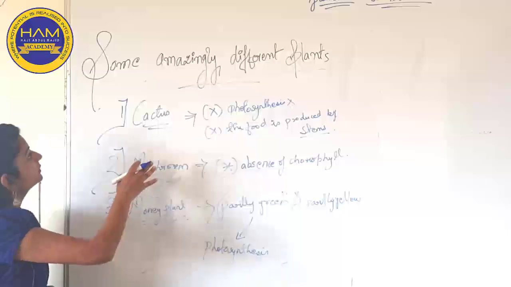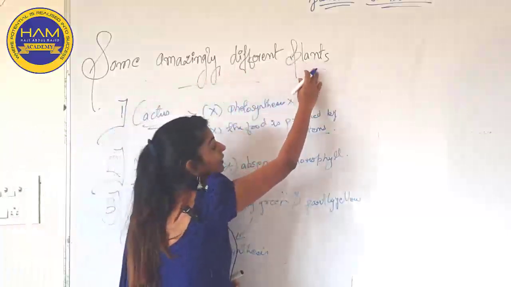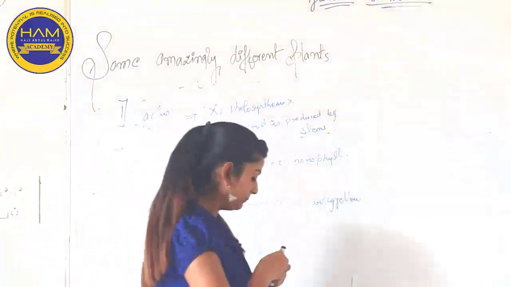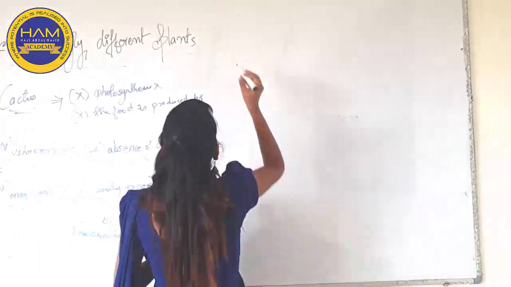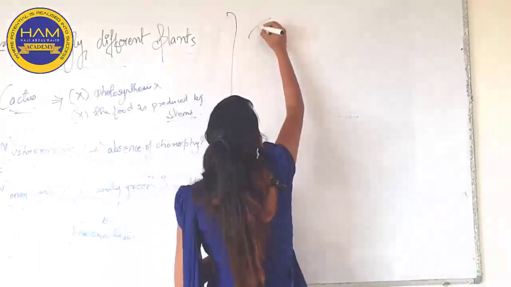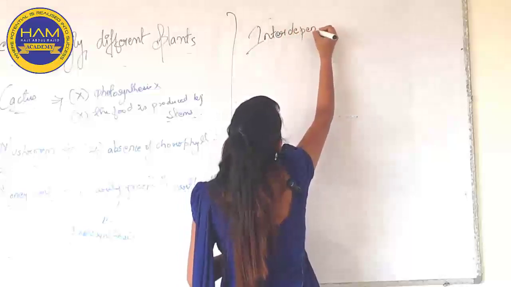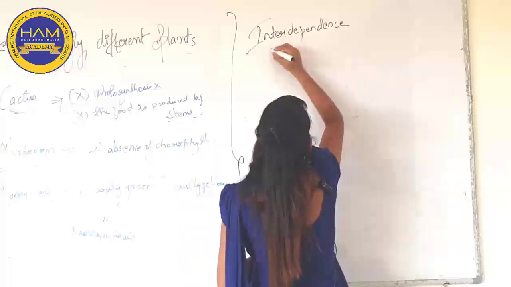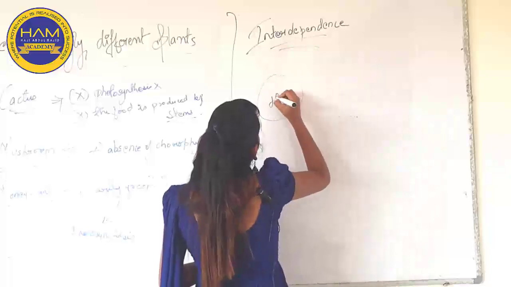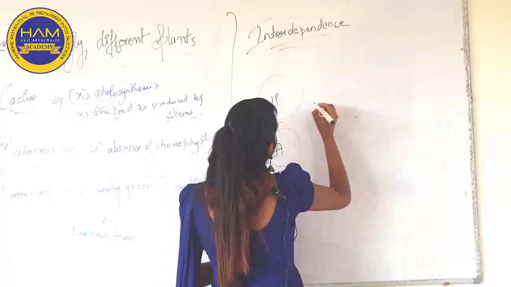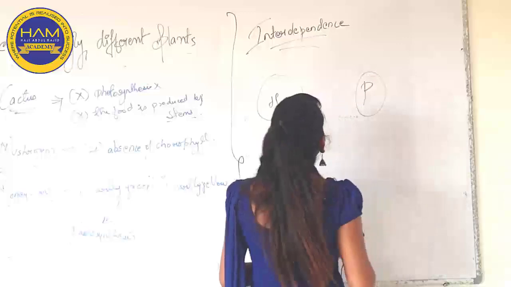So, here comes the end of some amazingly different plants. Let us see the interdependence of plants, animals and human beings.